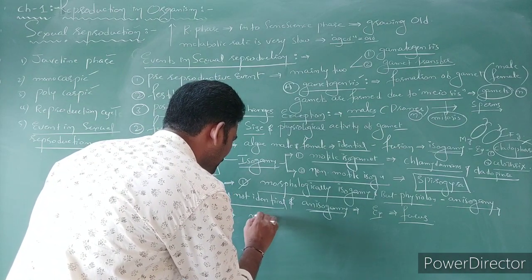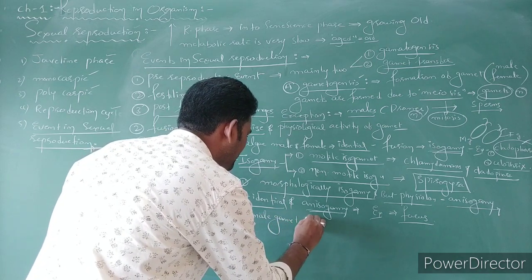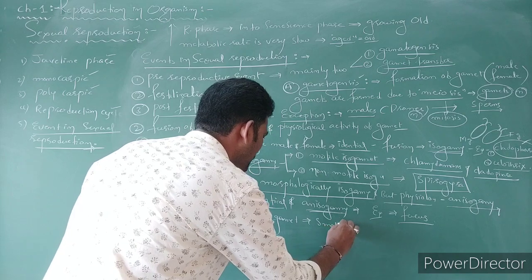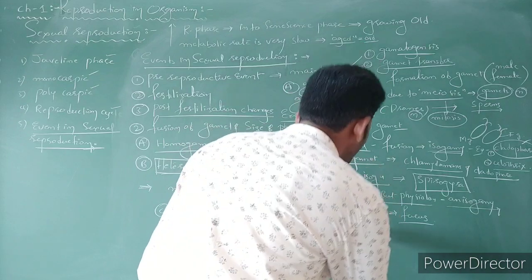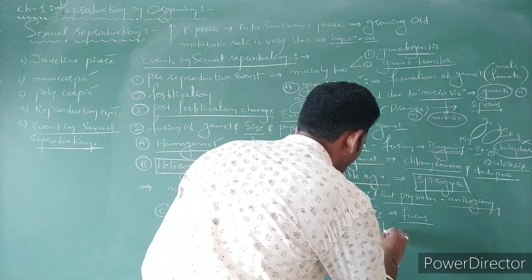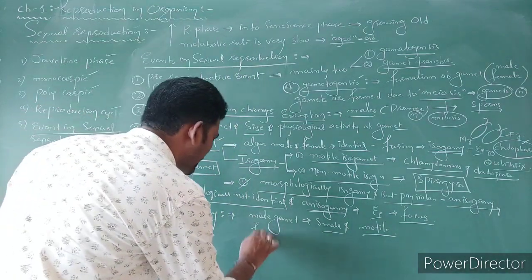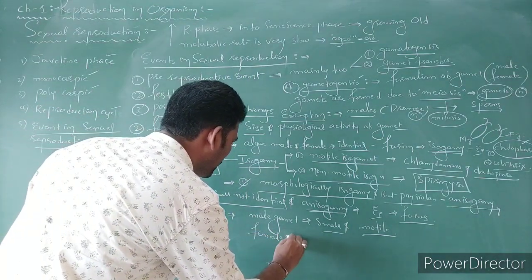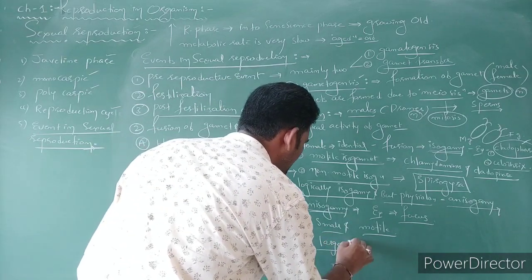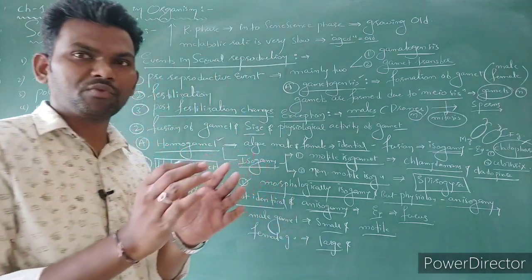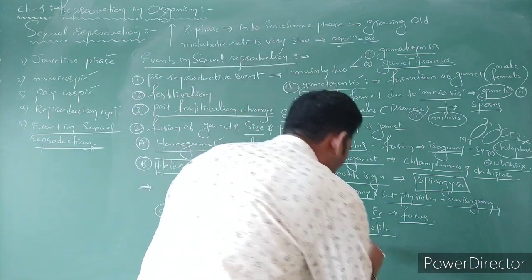In this case the male gamete is small and able to move, motile. The female gamete is generally large in size, with a large amount of cytoplasm, and is non-motile.